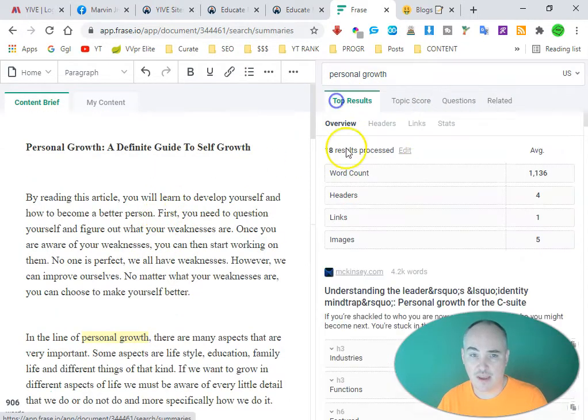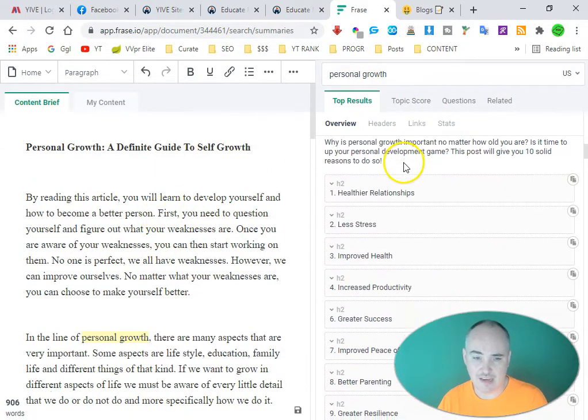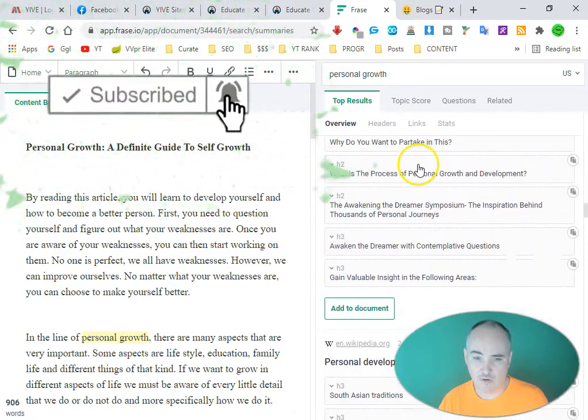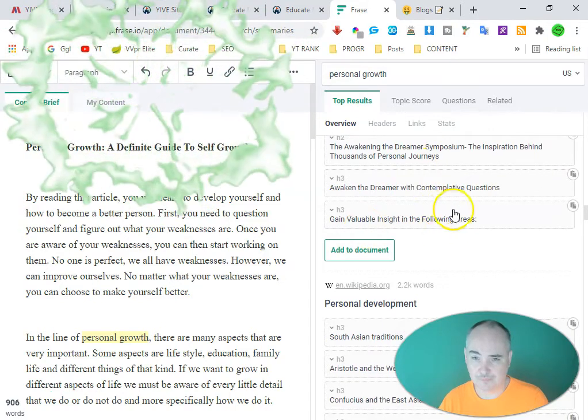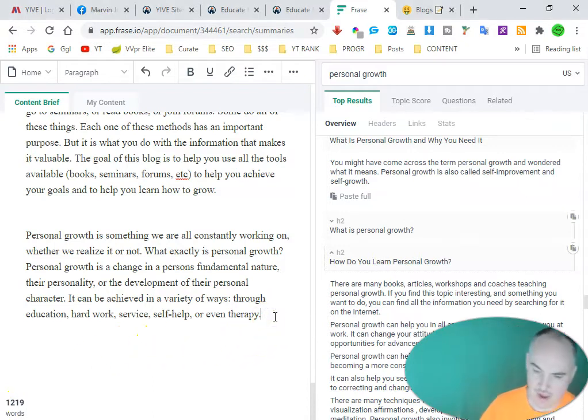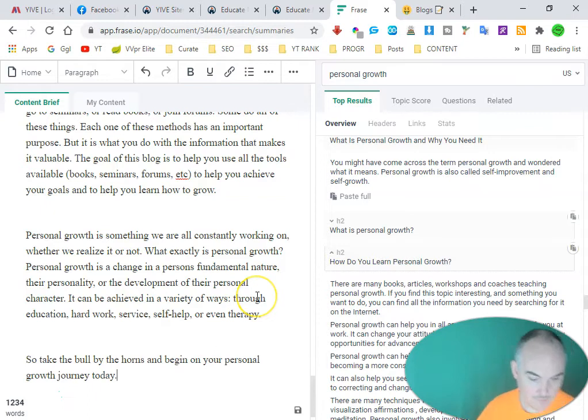And then we can go ahead and also see if we like any other headlines so that we can go ahead and get a little bit more content in here. All right, so you see here that we have 1,219 words. So now at the end, we just want to go ahead and do a little outro. So I would say like, all right, so we have an outro line here.